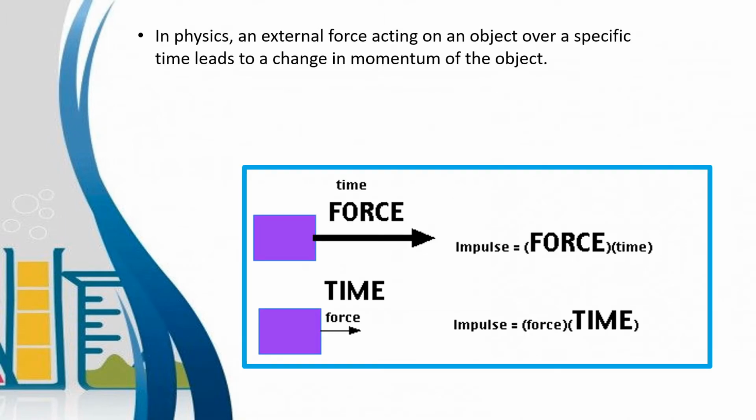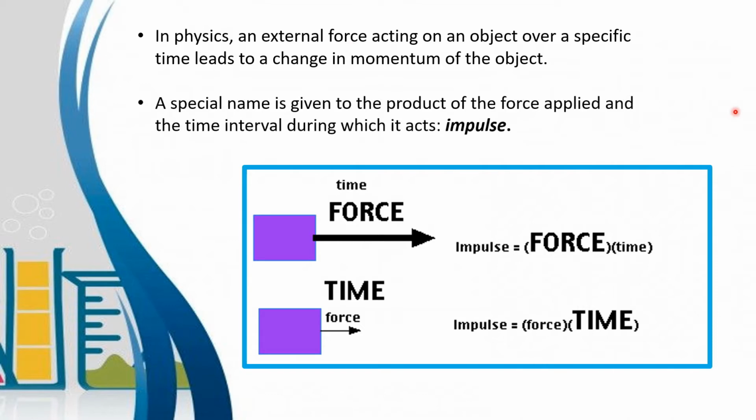In physics, an external force acting on an object over a specific time leads to a change in the momentum of the object. Ang momentum ng isang bagay ay pwedeng magbago kapag merong external force na mag-act sa kanya in specific time. A special name is given to the product of the force applied and the time interval during which it acts. So that is what we call impulse.